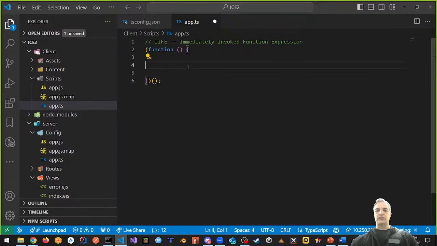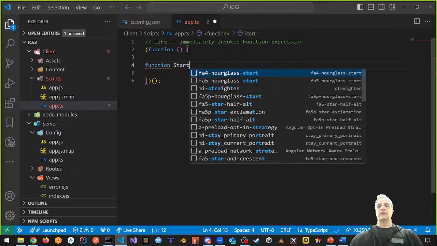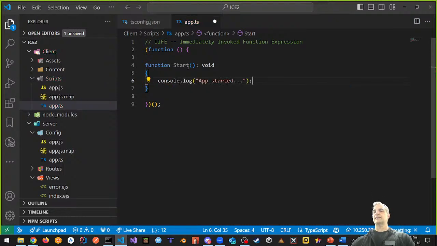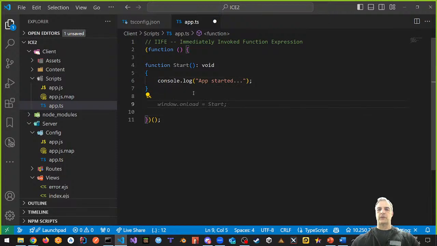Let's make a function called start. So function start returns void. And what I want with this one is the start function is do a console log that says app started. I like this. Here's what I want to do with this function. Okay, this is also part of your in-class exercise 2.